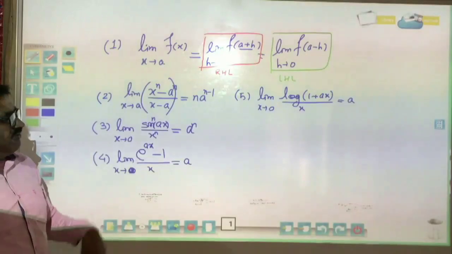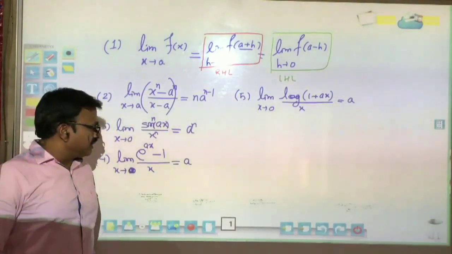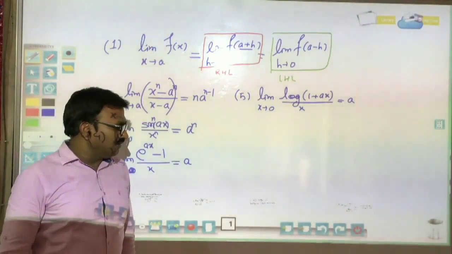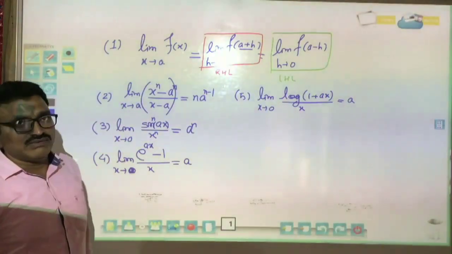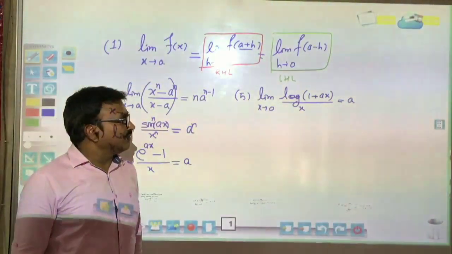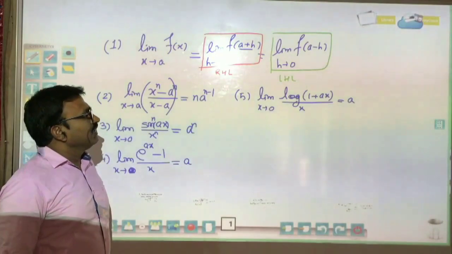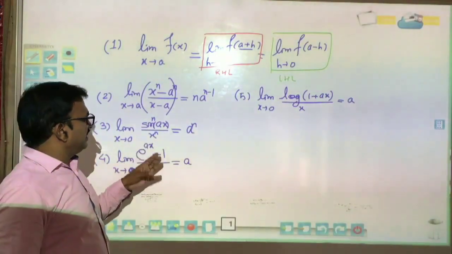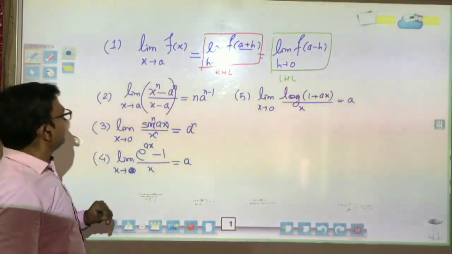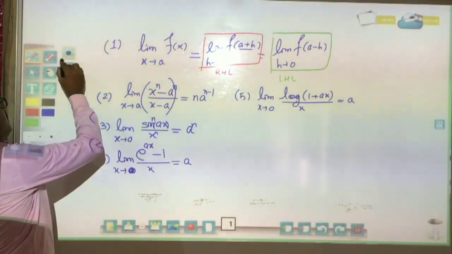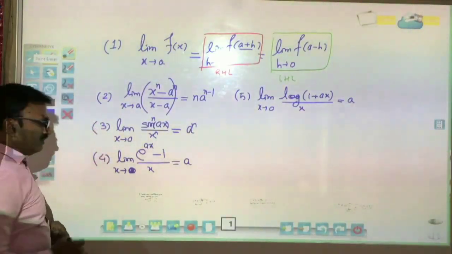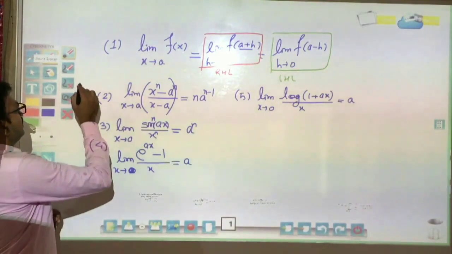So these formulas we have already derived in class 11, and now they are required in our problem solving exercise. So I think you all are ready, so write it. Now we will solve some questions.